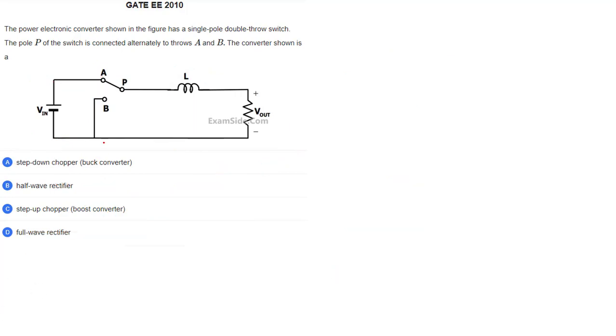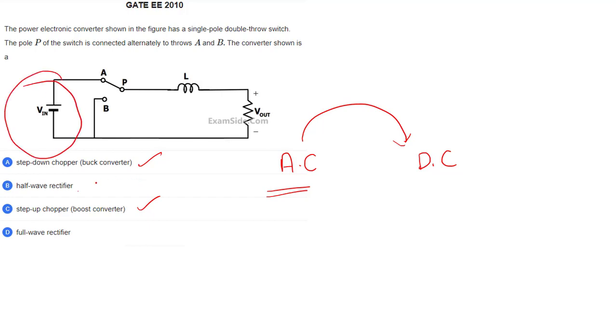Next. Now, these two are related to DC to DC. What are these? Rectifier means you are converting AC into DC. What is the input? Input is a DC, so these two can be easily removed. These two are not at all the answers.